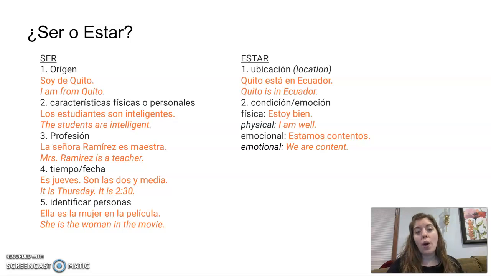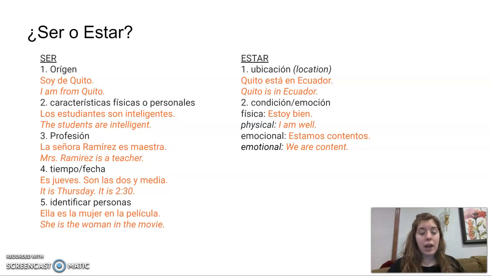Continuamos. Ser o estar. These two verbs have the same meaning, both mean to be, and therefore we need to decide which to use based on the context of the sentence that they are used in. So this is both when you are listening to someone speak and also when you are speaking to someone. You need to be able to identify when the person is using ser or estar and how that changes the meaning of what they say.